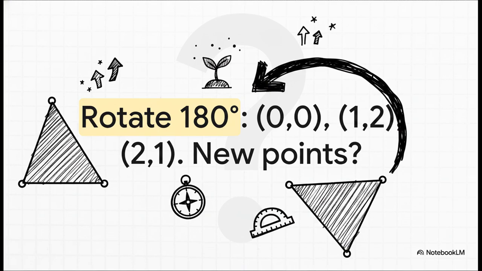Keep that momentum going. Question 4. Triangle A has points at 0, 0, 1, 2, and 2, 1. We need to rotate the entire triangle 180 degrees. What are the new points? We aren't just moving a single dot anymore. We're taking a whole shape and giving it a massive half-circle spin. Applying your algebraic rules to every single point keeps the triangle's shape perfectly intact.